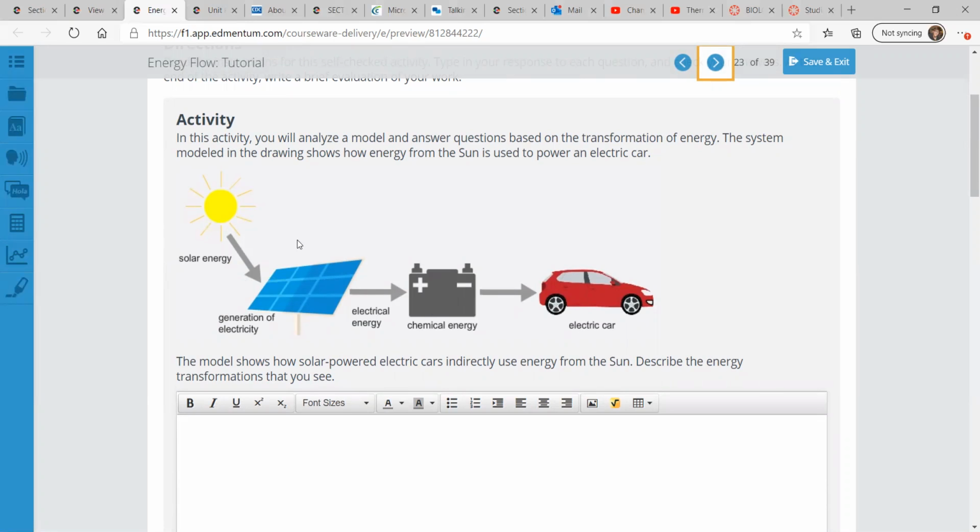The sun gives off solar energy. Those solar panels take in that solar energy and generate electrical energy. That goes into a battery, and that battery contains chemical energy within it, and that allows the electric car to move.